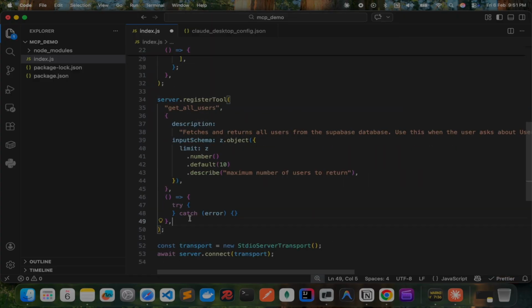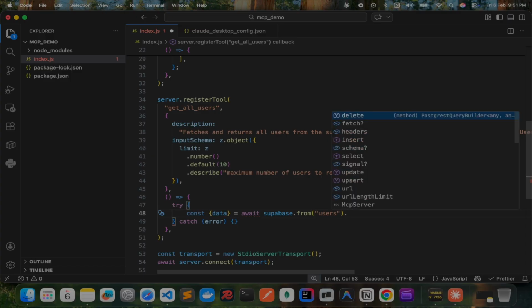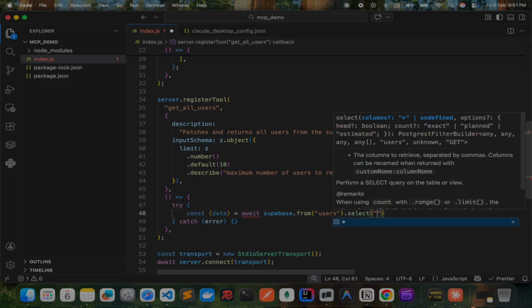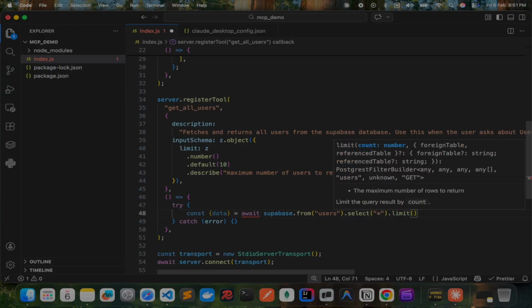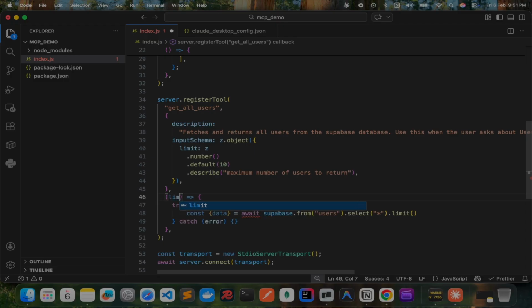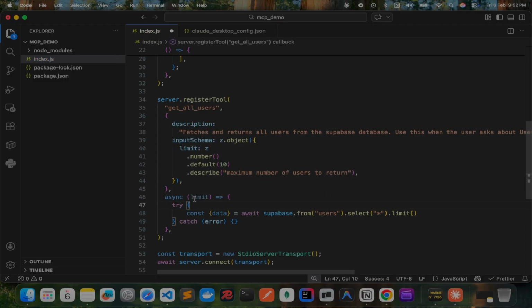I've added a try catch block here. Try, let's call the await supabase.from users .select all .limit to limit that we can get from here. It comes as a state. Yeah, and since this is await, we need to add async here. Okay, and let's destructure it here and add limit.